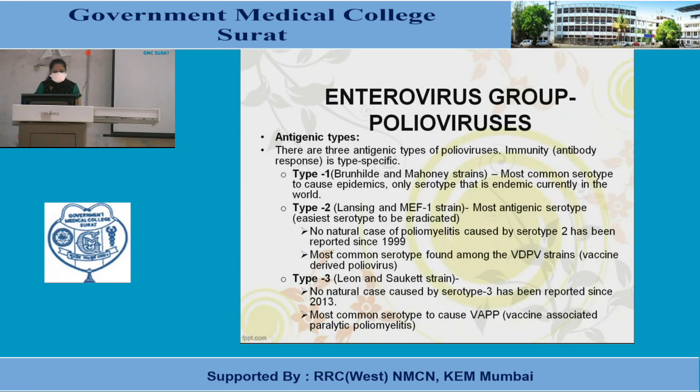Antigenic types. There are 3 antigenic types of polioviruses. Regarding immunity, the antibody response is type specific. Type 1 is the most common serotype to cause epidemics and the only serotype that is endemic currently in the world. Type 2 is the most antigenic serotype, the easiest serotype to be eradicated. No natural case of poliomyelitis caused by serotype 2 has been reported since 1999.